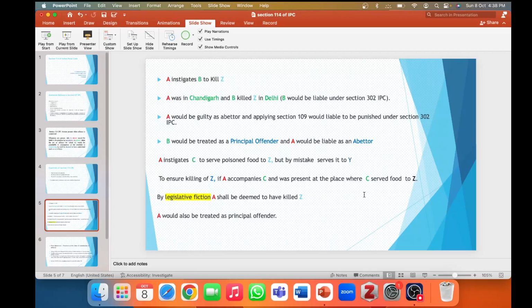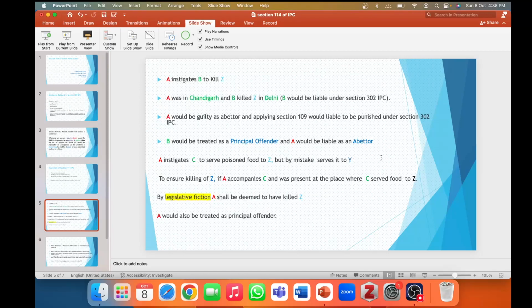Now he ensures that the child gives that poisoned apple to Z. So here, by legislative fiction, A shall be deemed to have killed Z, although actually it was the child who gave the poisoned apple to Z.